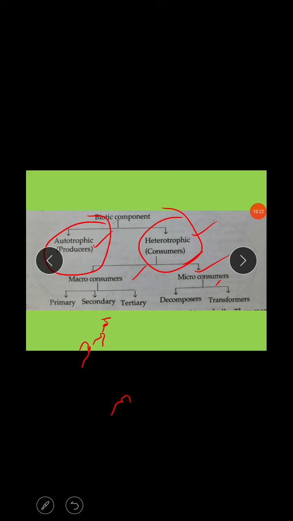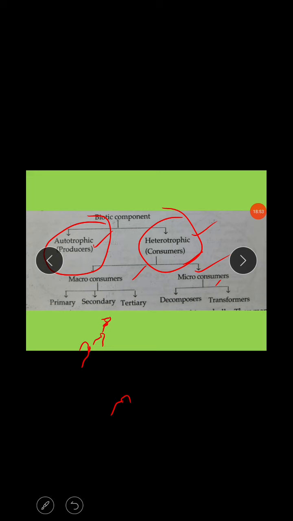Actually, the definition of saprophytic is nothing but microorganisms like bacteria, viruses, and fungi which grow on dead and decaying bodies of plants and animals, and they break down complex products directly into simple products in the presence of some enzymes. That is called saprophytic members. The best examples are all microorganisms. Is it clear?